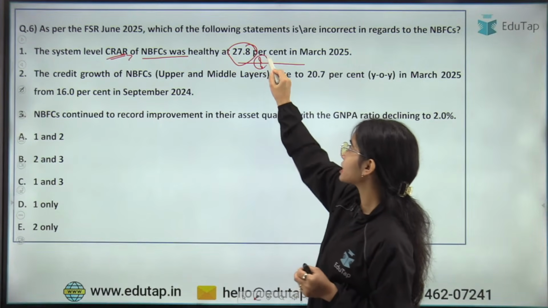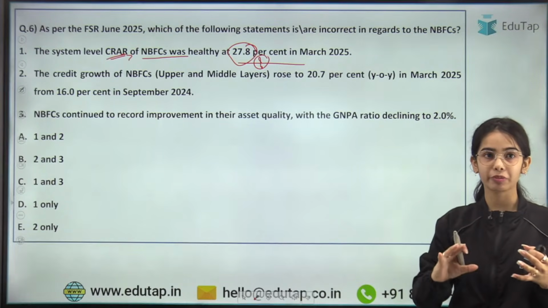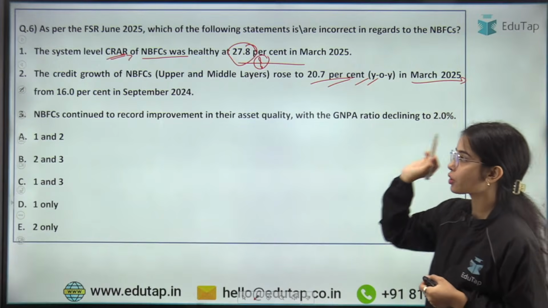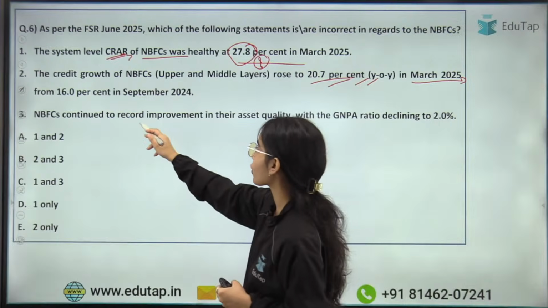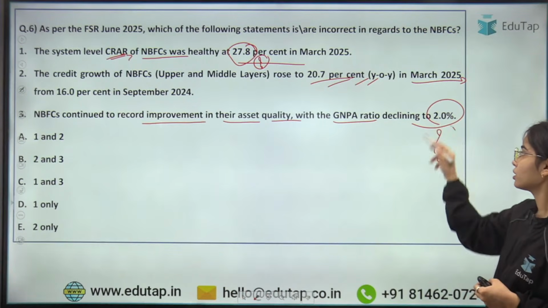What is the actual percentage, if anyone can tell me? The credit growth of NBFCs upper layer and middle layer rose to 20.7% in March 2025 from 16.0% in September 2024. NBFCs continue to record improvement in their asset quality with the GNPA ratio declining to what percentage here?